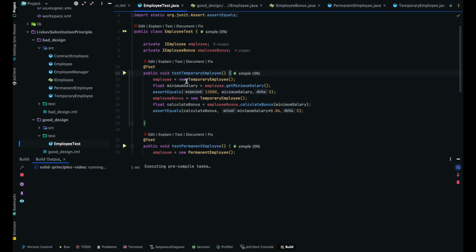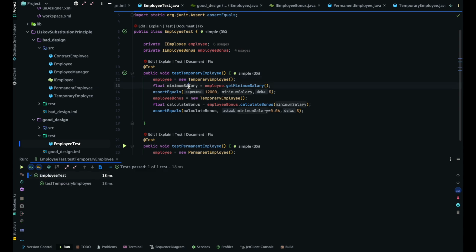So what this test employee is doing, if you see, I just created the temporary employee here. IEmployee is there, which is just a single interface. For that I have just replaced it with a temporary employee, and I am just trying to fetch the get minimum. It's coming. Okay, for temporary employee, for employee bonus, if you see this IEmployeeBonus is there, I have replaced it with the temporary employee, and I am able to calculate this one, right?